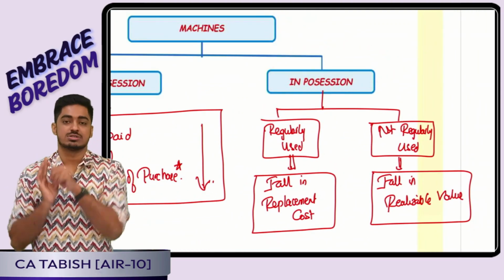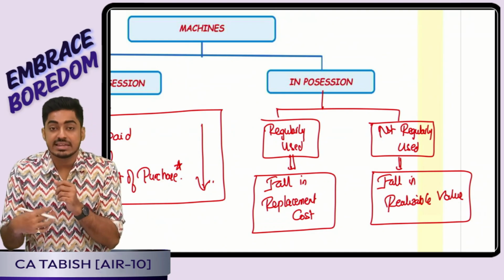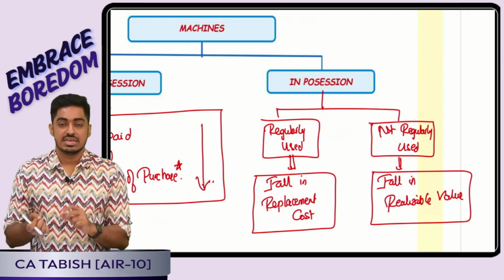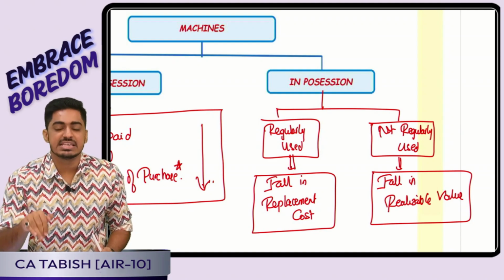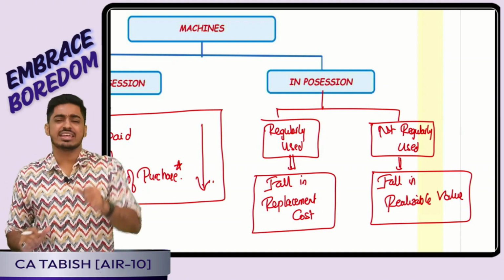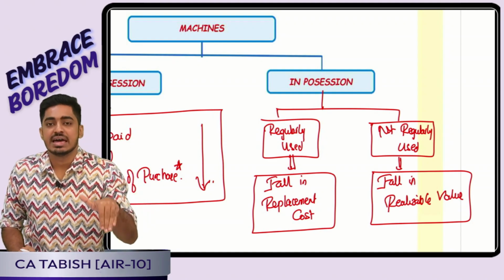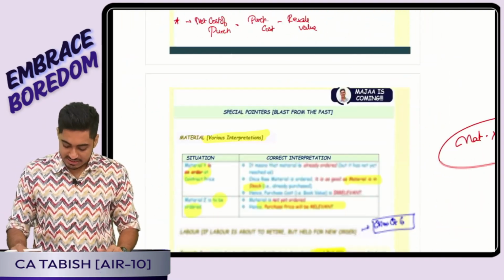Now the machine is in possession. We are having the machine, boss. We will again ask, is it regularly used or not regularly used? If it is regularly used, it means it is going to be the fall in the replacement cost. If it is not regularly used, it means it is the fall in the realizable value. Is this clear, everyone? Perfect.